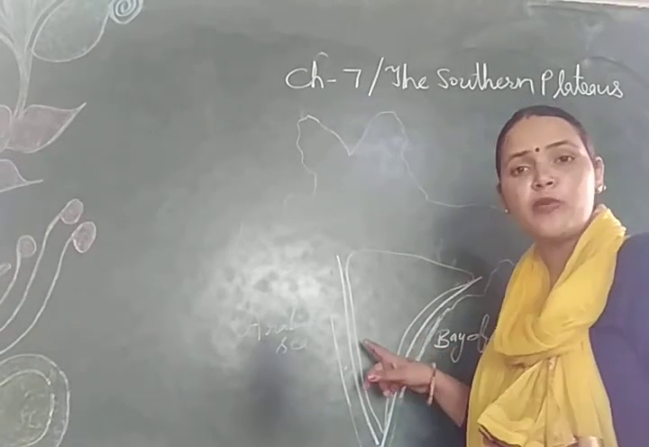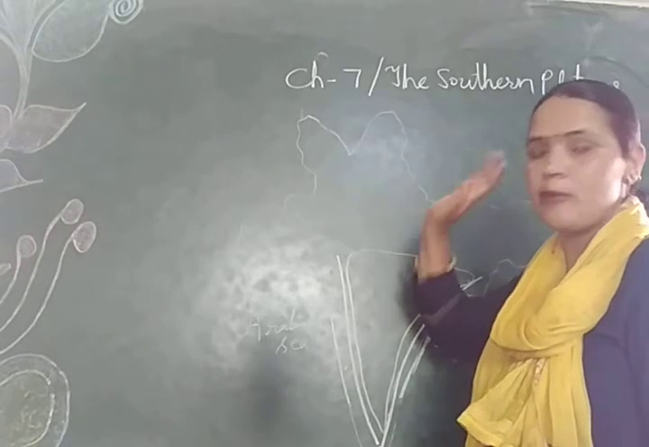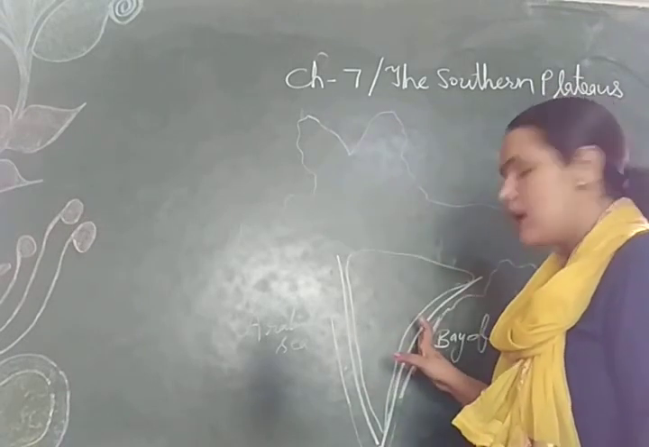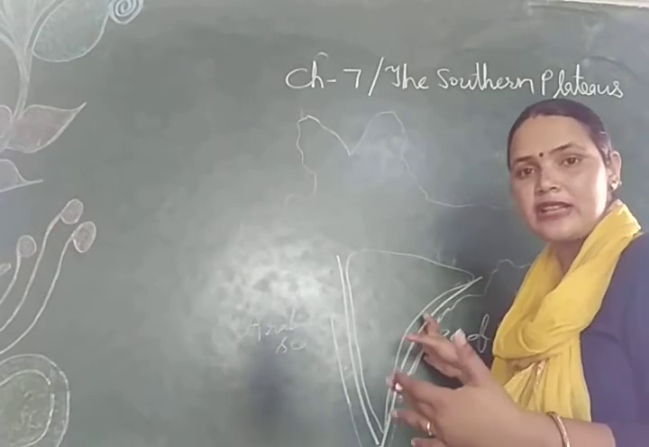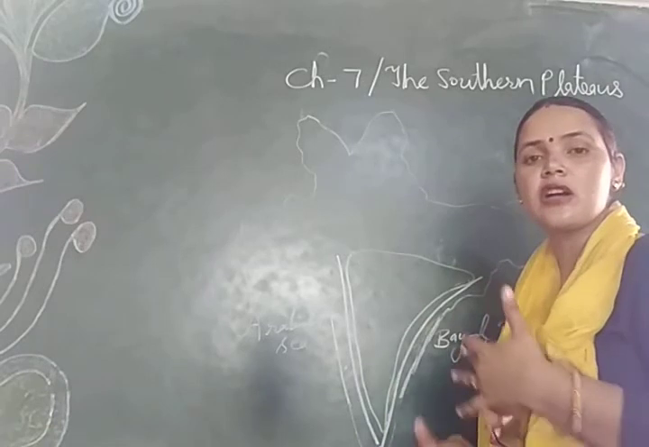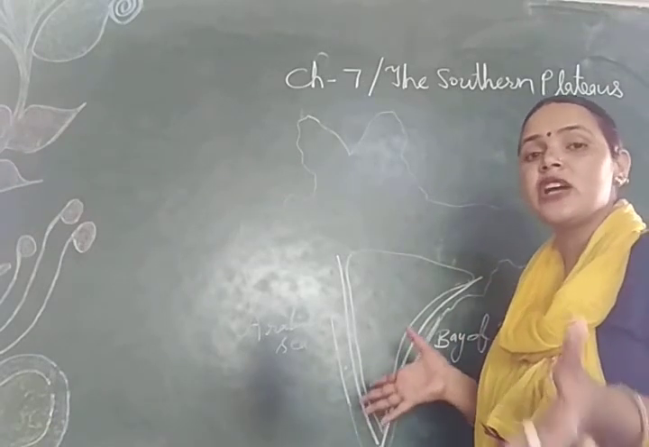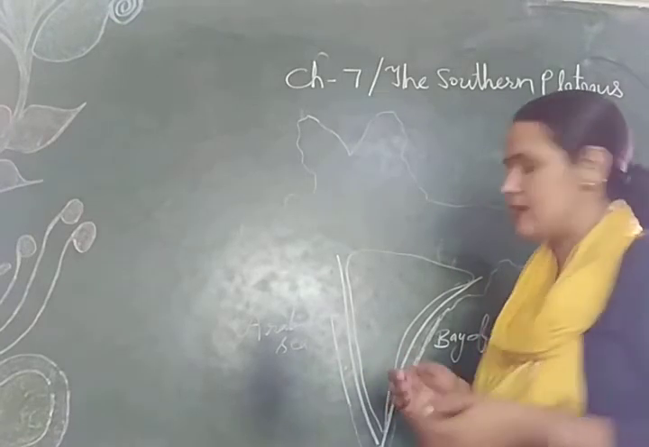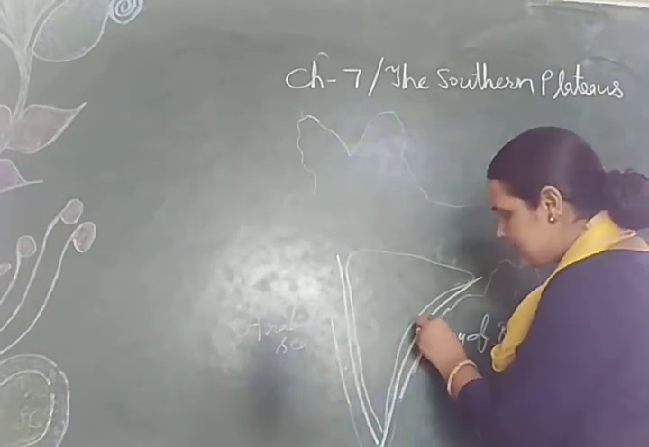They are not as high as the Himalayas, but these are mountain ranges from which many rivers originate that flow in the southern part of our country. Like Krishna, Kaveri, Godavari, Mahanadi, these are the rivers which originate from the Eastern Ghats and Western Ghats. So this is the Western Ghat, this is the Eastern Ghat.